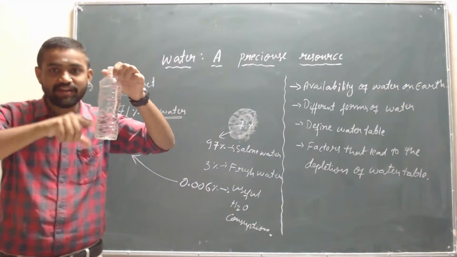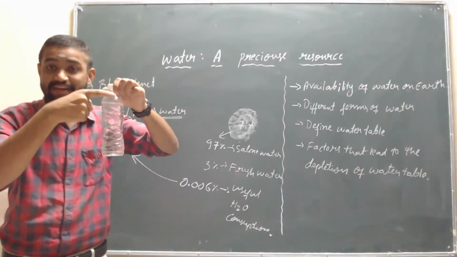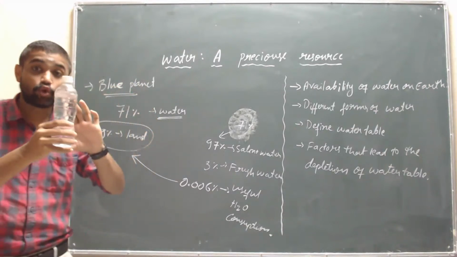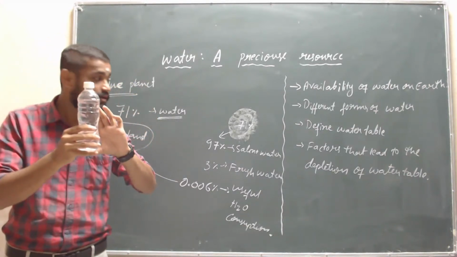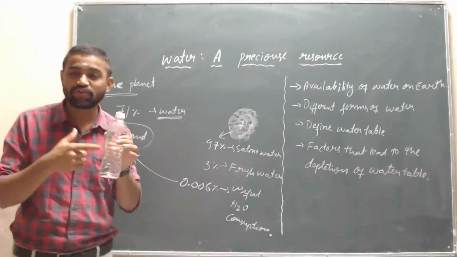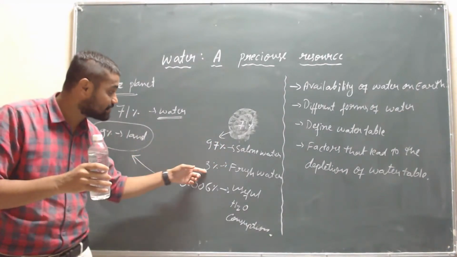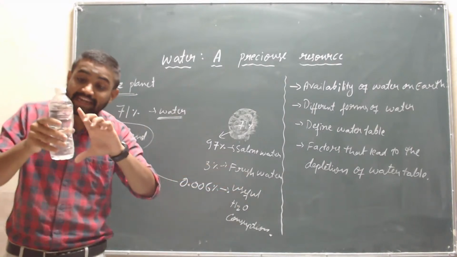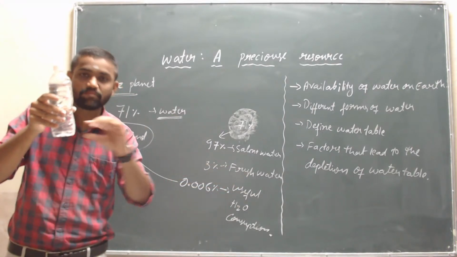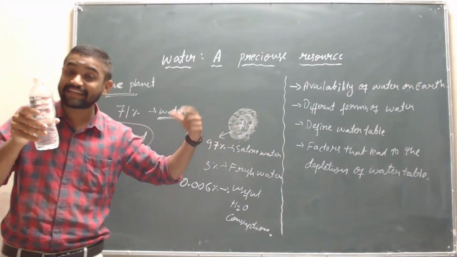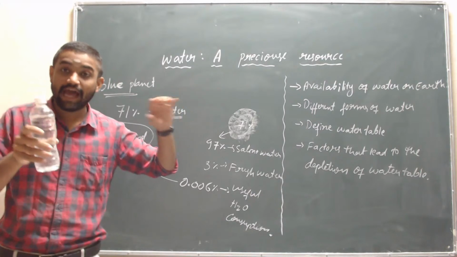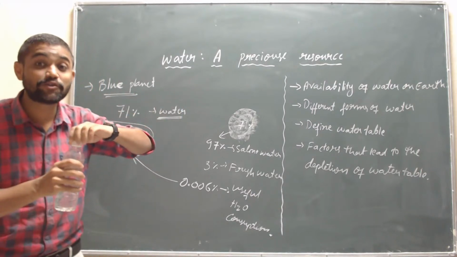So istu neerav sir, iste land sir. In that, a total of 97% of water is saline water, that is not useful, and the remaining 3% is fresh water. And that 3% is frozen in the polar ice caps, and the remaining 0.006%.